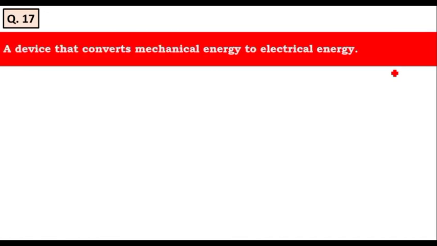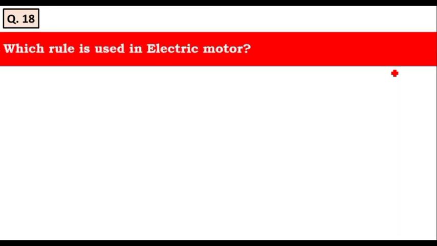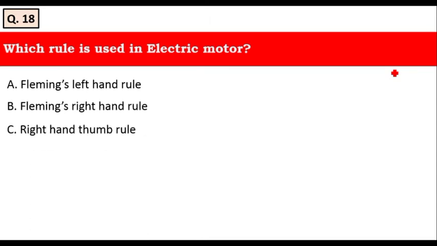The next question is, a device that converts mechanical energy to electrical energy is called an electric generator. Let's see the options: electric motor, electric generator, magic box, none of the above. As it is the electric generator that converts mechanical energy into electrical energy, option B is the right answer. And the next question is, which rule is used in electric motor? Fleming's left hand rule, Fleming's right hand rule, right hand thumb rule, none of the above. Yes, it is Fleming's left hand rule that is used in electric motor.